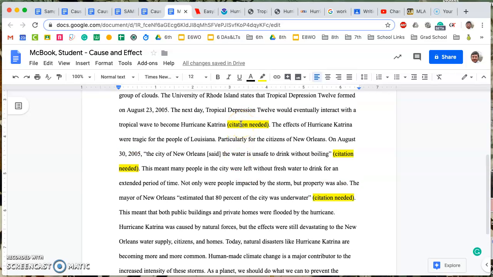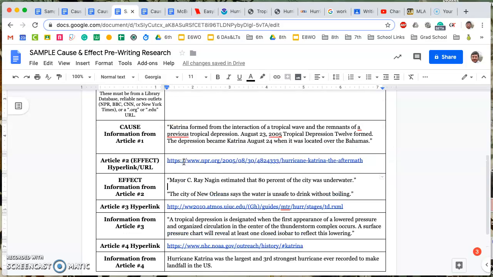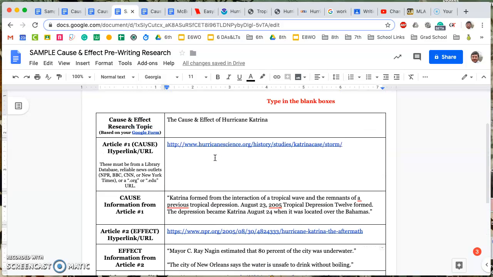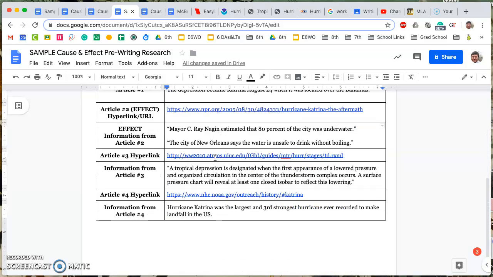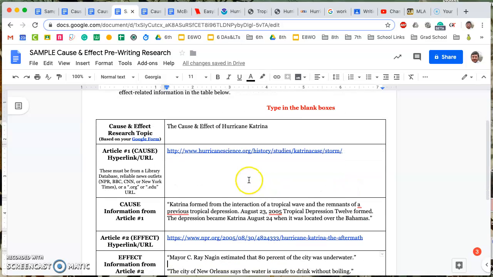So what we need to do in that case is look back at our research, and this is why I had you save the hyperlinks for each source that you're finding, because there is a tool that we'll be using with these hyperlinks that will be extremely helpful.